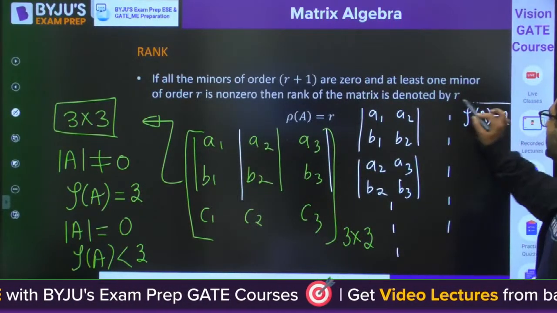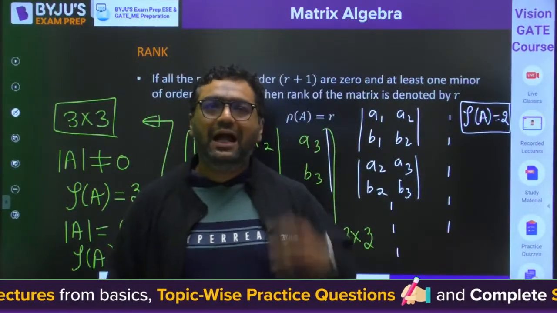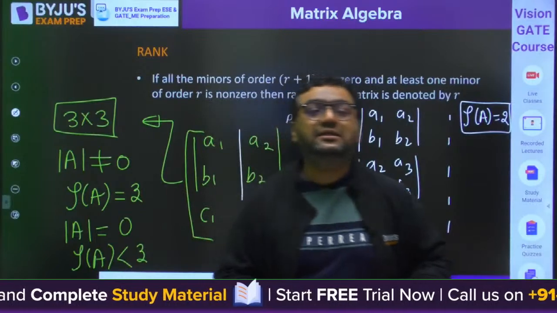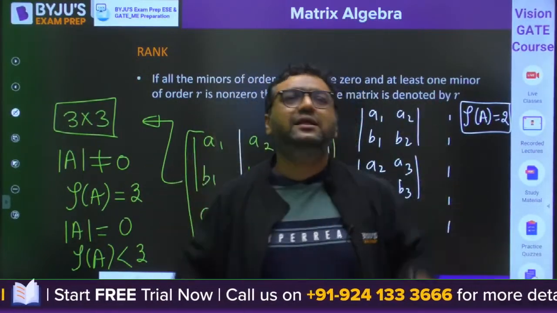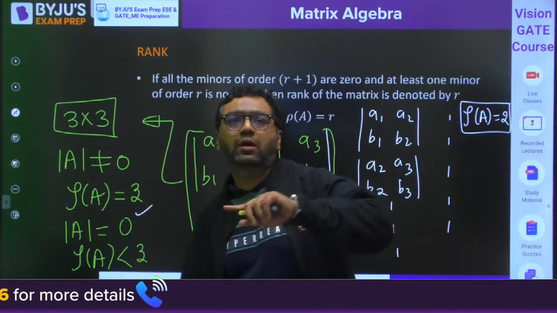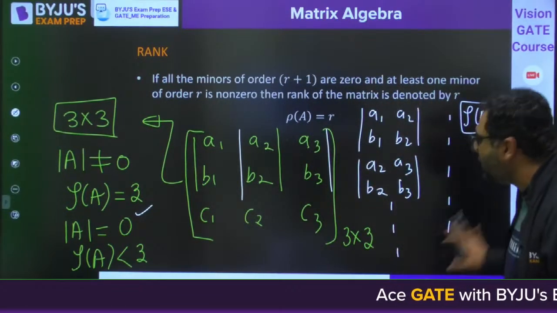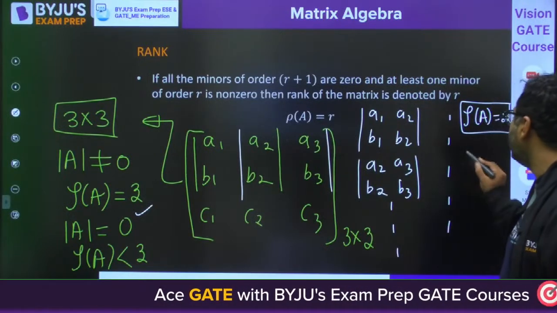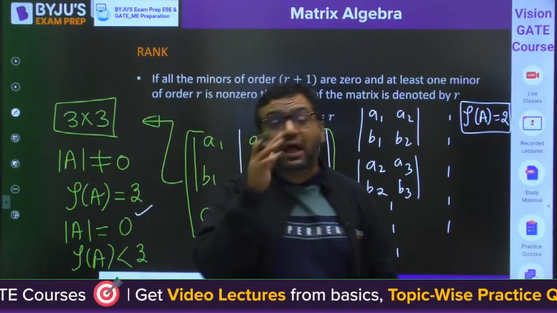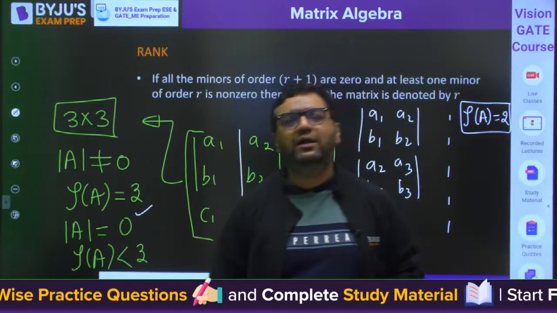So the point is what we need to do. We need to start with the highest order square submatrix and check its determinant. If the determinant of that highest order submatrix comes out to be non-zero, that is the rank. If the determinant comes out to be 0, we will go one order less. And here also, if you find all the determinants are 0, then we would say the rank of the matrix is not even 2, it is going to be less than 2. Then we will check the 1 cross 1 square submatrices. That is how we find the rank of a matrix.